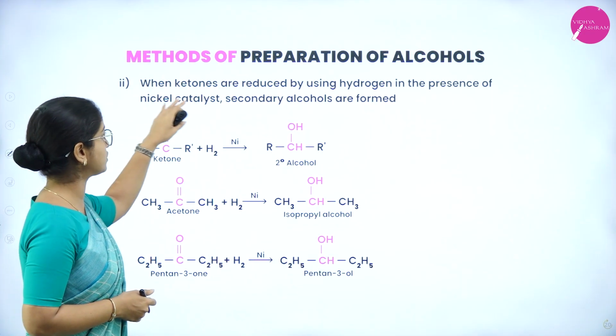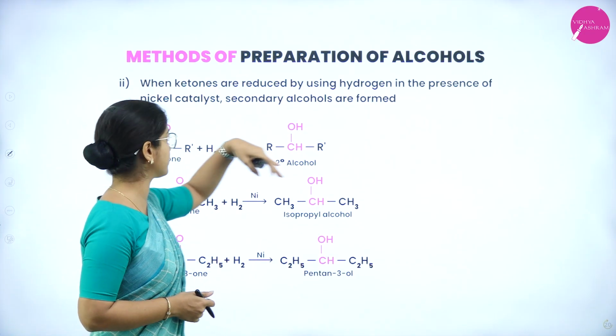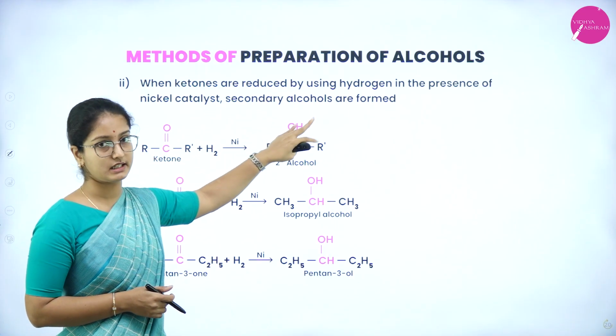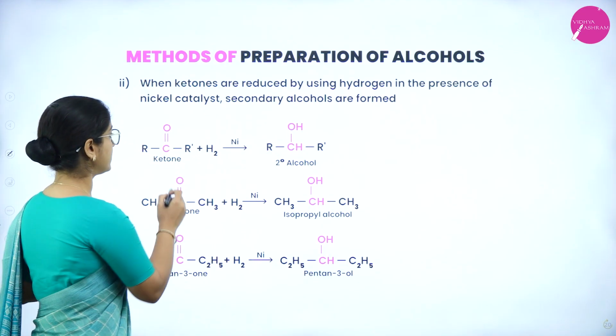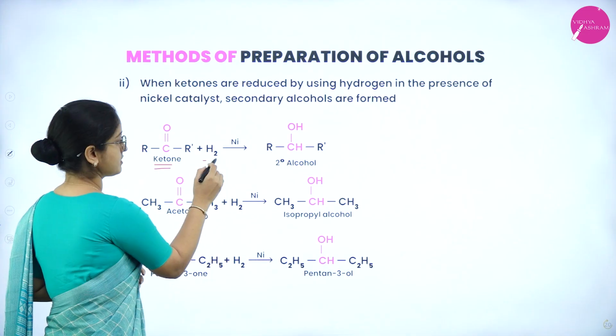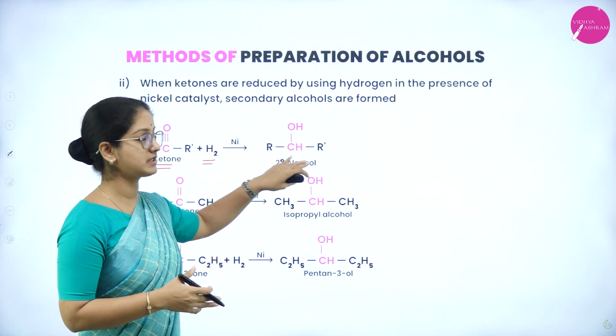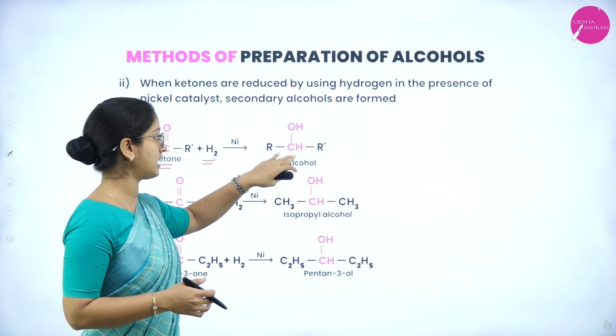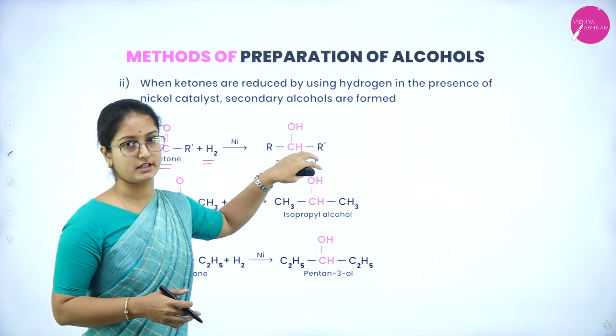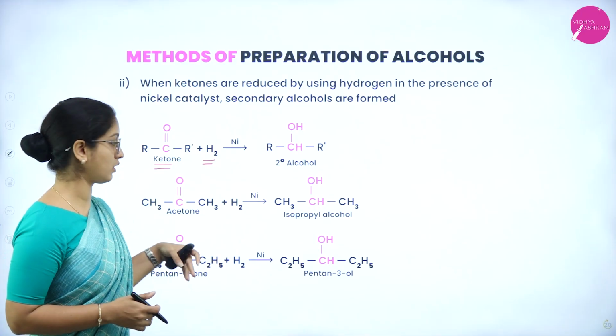Next, when ketones are reduced using hydrogen in the presence of nickel catalyst, secondary alcohols are formed. Here is a ketone group which, in the presence of hydrogen and nickel catalyst, produces a secondary alcohol. In this alcohol the hydroxyl group is attached to a secondary carbon, therefore it is a secondary alcohol.